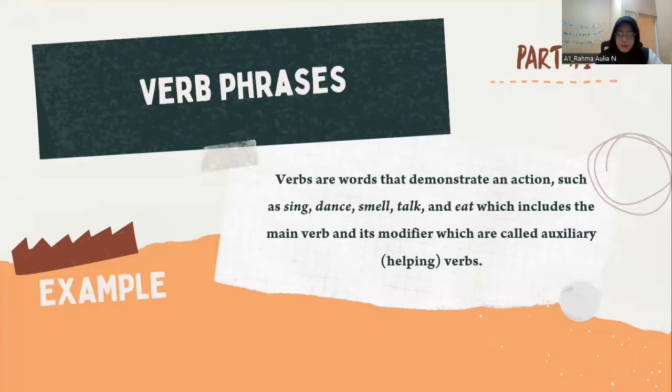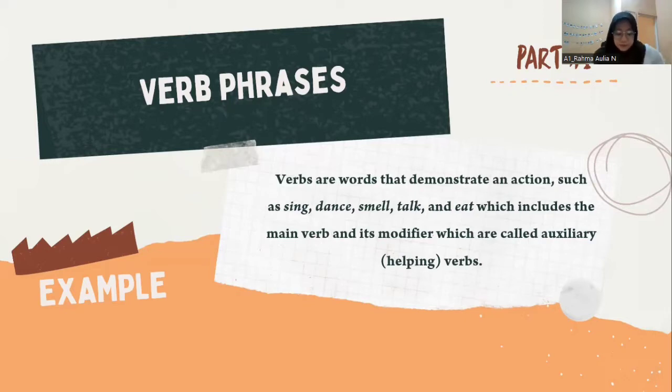Auxiliary verbs are divided into three types. First is to be, like am, is, are for present and was, were for past. Then to have, like have and has for present and had for past. And the last is to do, like do and does for present and did for past.